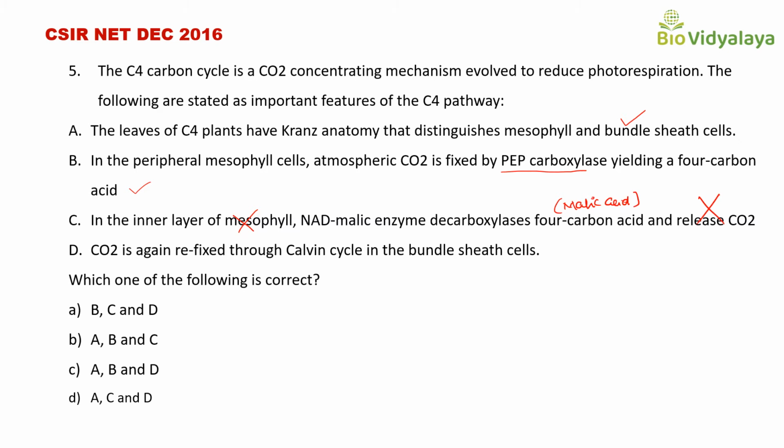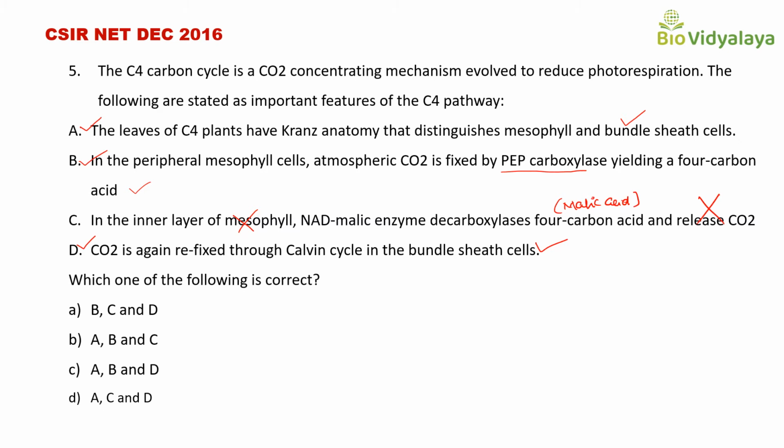Next, statement D: carbon dioxide is again refixed through the Calvin cycle in the bundle sheath cells. This is correct. In bundle sheath cells, malic acid is converted to pyruvic acid by releasing carbon dioxide. That carbon dioxide is used for refixing, that is, it enters the Calvin cycle. So statement D is correct. The correct statements are A, B and D.